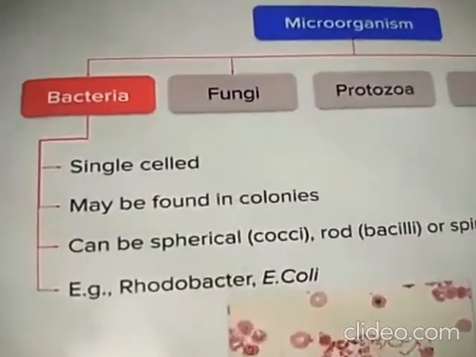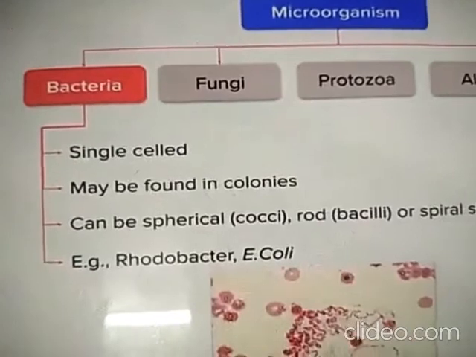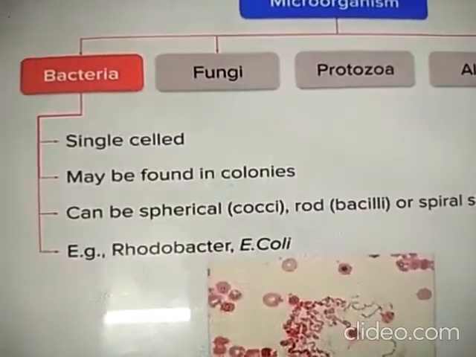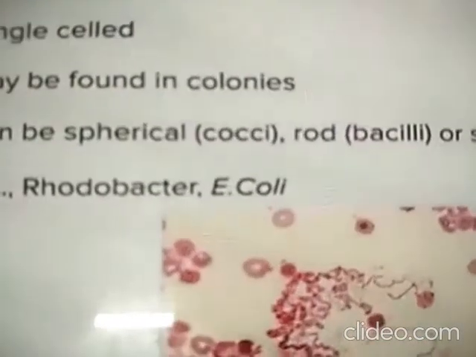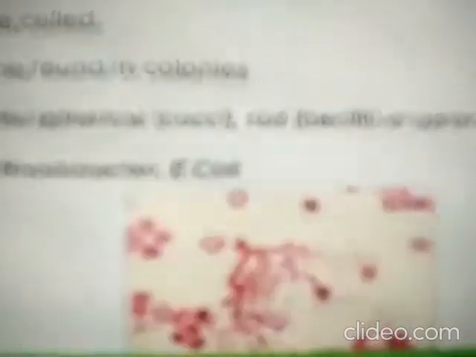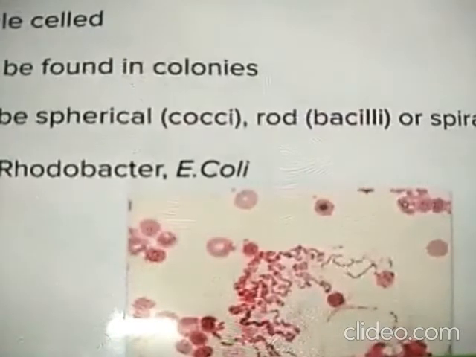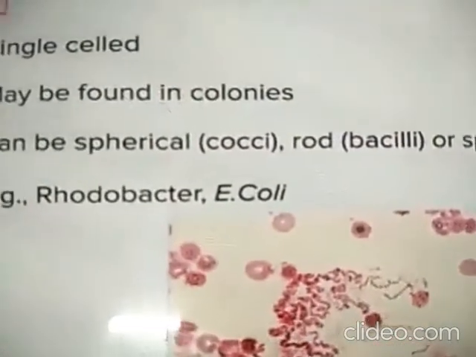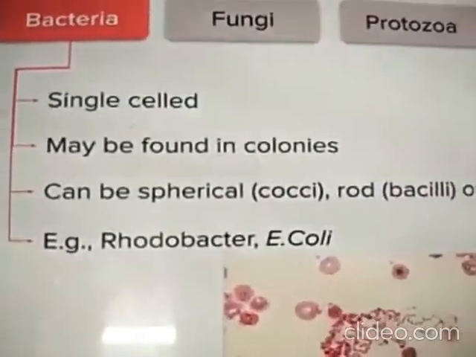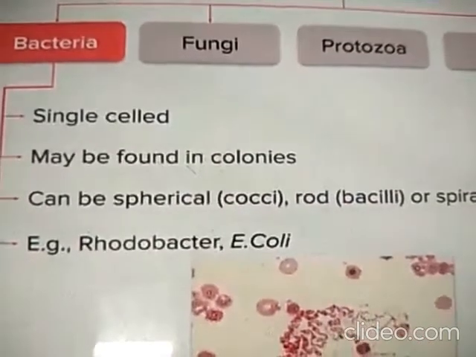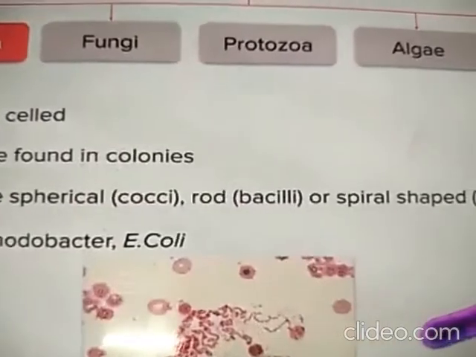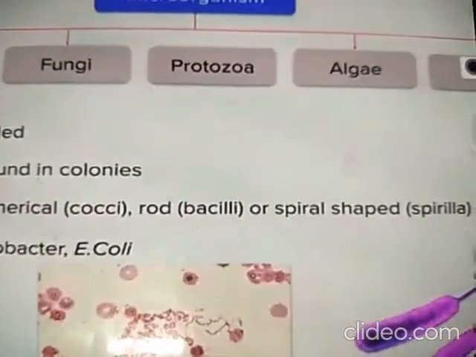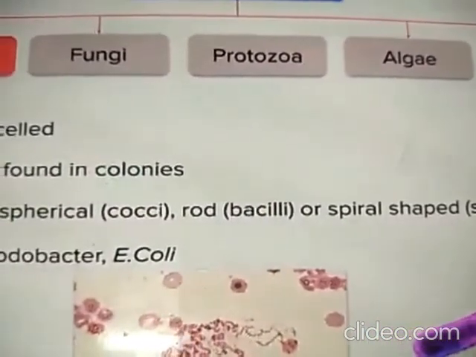So here you can see the pictures, right? Okay, the first one is the bacteria. Bacteria is a single cell microorganism. Single cell, it contains only one cell. It may be found in colonies. It is not one or two, it will be in colonies. Now what are the shapes of that? It can be spherical in shape, rod shape or spiral shape. So there are different types of bacteria.